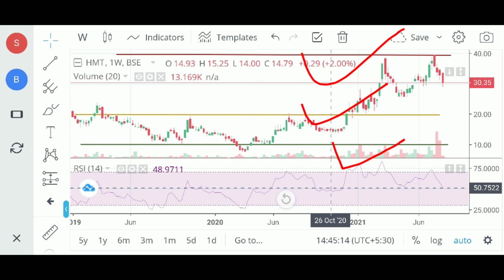But the share is at a high, so I will wait for that stock. When the shares fall down to 20 rupees, then I will purchase, and if they fall down to 10 rupees, then I will buy. This time is not good for buying, so I will wait, then I will buy.